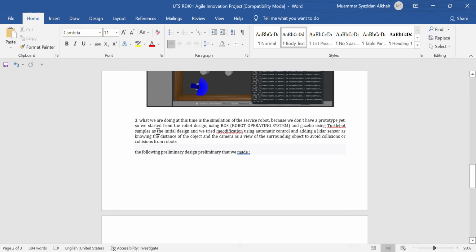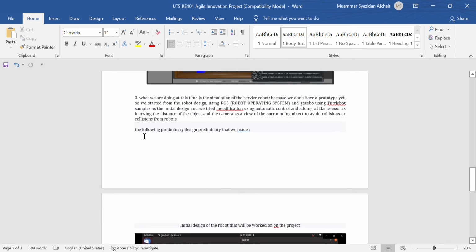So we started from the robot design using ROS, Robot Operating System, and Gazebo, using the Turtlebot sample and the initial design, and we tried modification using automatic control and adding a LiDAR sensor, to know the distance of the object, and the camera is a view of the surrounding objects to avoid collision of the robot.